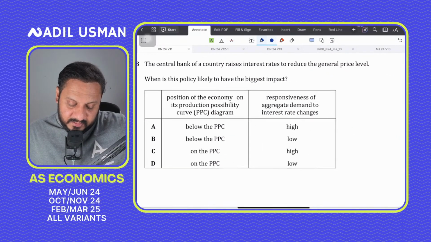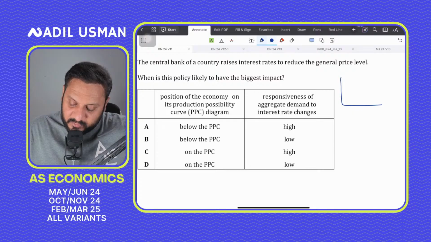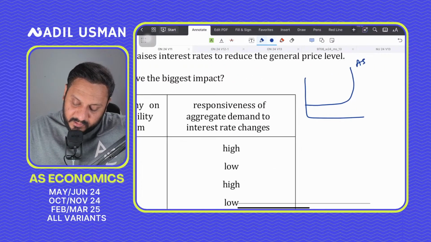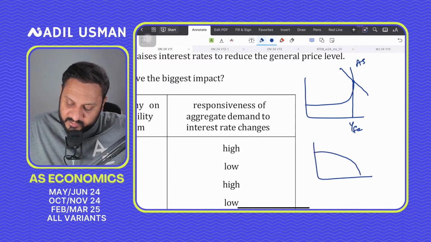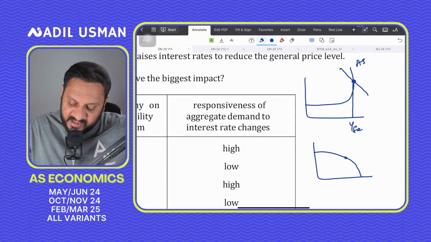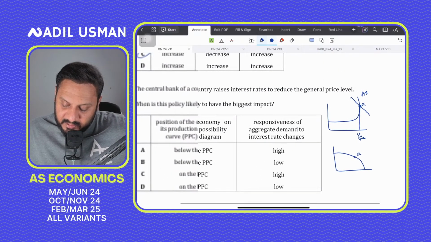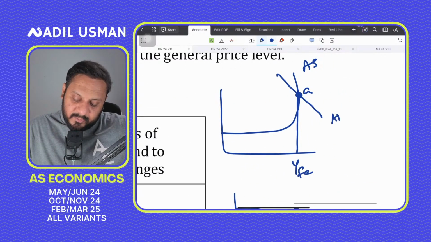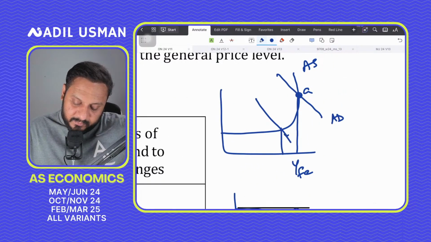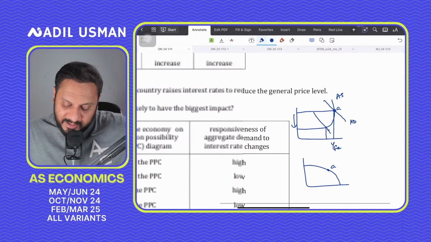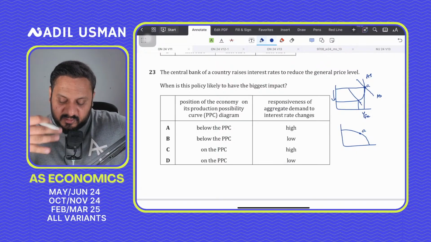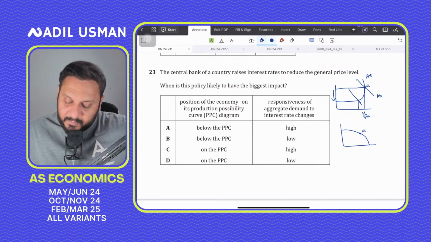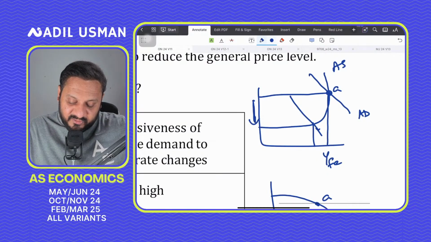you have to understand that if you look at the Keynesian aggregate supply curve, if your economy is overheating and the economy is at potential GDP, and we know that this YFE output corresponds with a point. Maybe if this is A, then A could be a point on the PPC as well. So we want to reduce our AD to the left, and we want to bring down our inflation. So for inflation to go down, the economy has to be at full employment. Only then is the government intervening to reduce inflation. Because if you're not at full employment, such a policy will reduce inflation by a lot of amount.